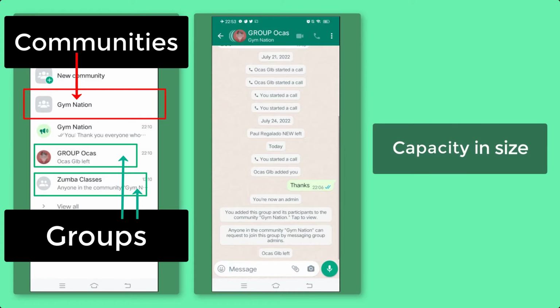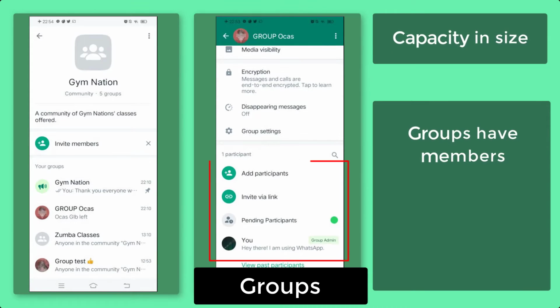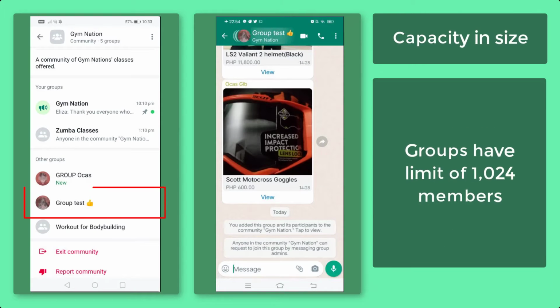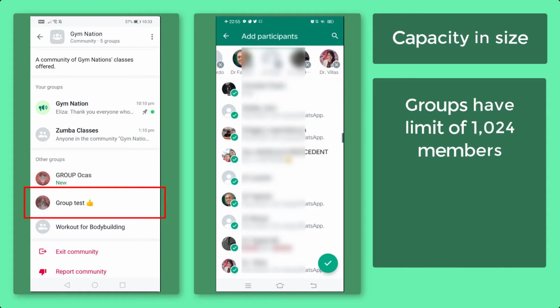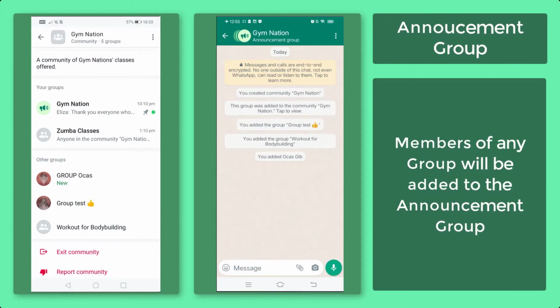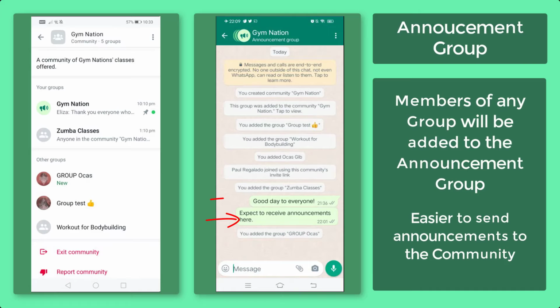One difference between communities and groups is their capacity and size. Groups can have members, while communities can have multiple groups inside them. The limit for group members is set to increase to 1,024 participants inside one group, while communities can have up to 51 groups. Each member of the individual groups that are included in a community will be automatically added to an announcement group. It means that it will be easier for you to broadcast messages all at once. There's no need to send the same message to the different groups inside the community.